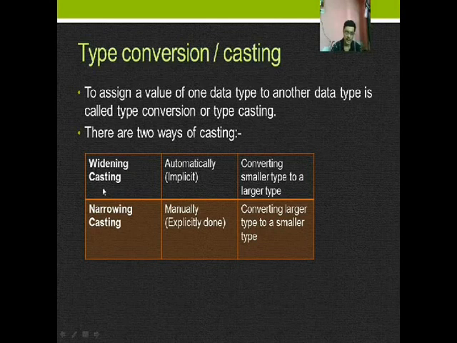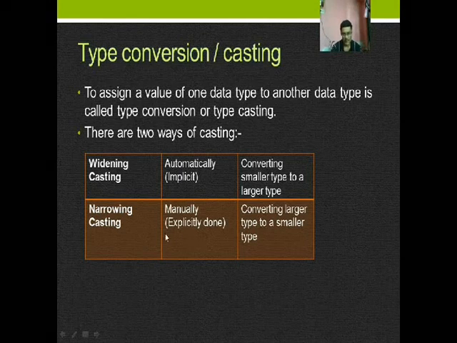One is widening casting. Widening casting is automatically done by Java, converting a smaller type to a larger type. Let me see in the next slide what actually it is. Narrowing casting should be done manually by the programmer.